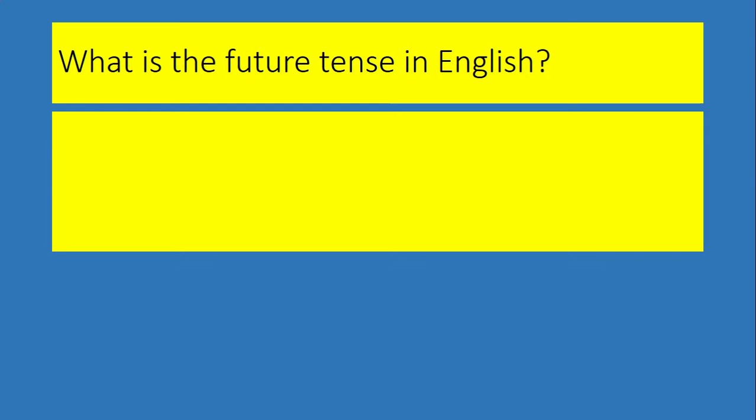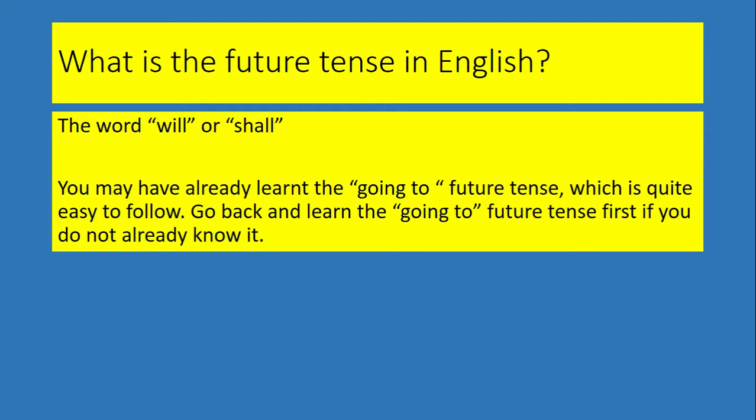As I've said in all my other lessons, no point understanding a tense in a foreign language if you don't appreciate what it is in English first of all. So what is the future tense in English? It's will or shall. So I will play, we shall go to the theatre. You know, the key words are will and shall. You've already learned the going to future tense. I'm going to play football. That's a separate tense. That's a lot easier.